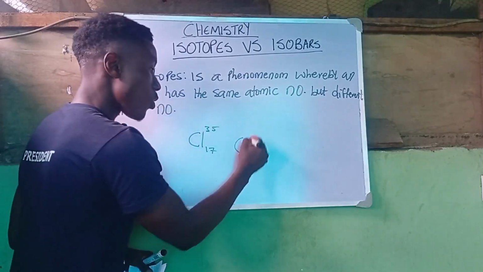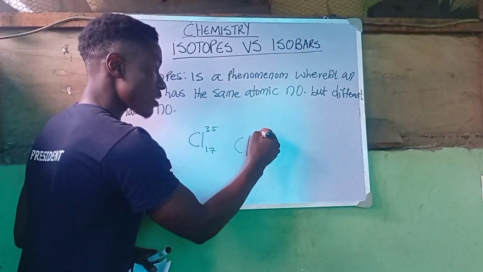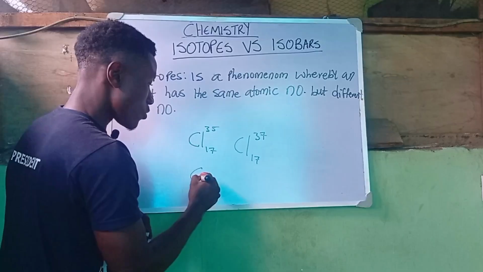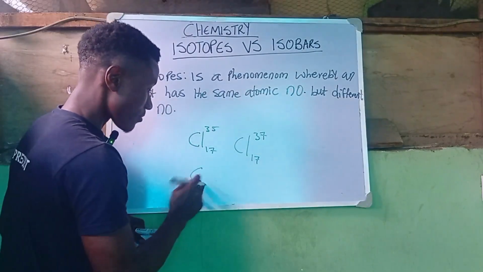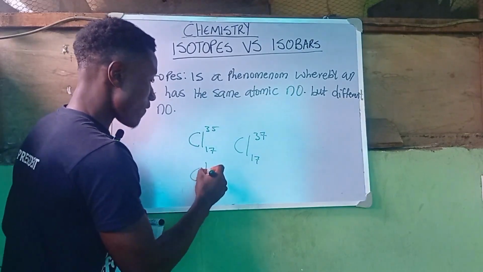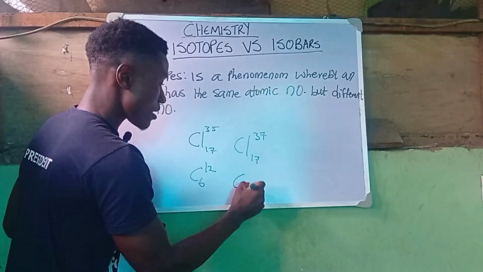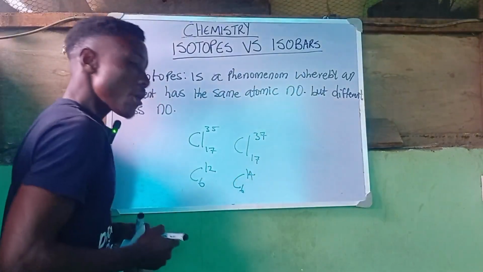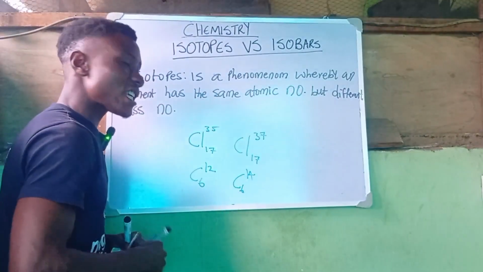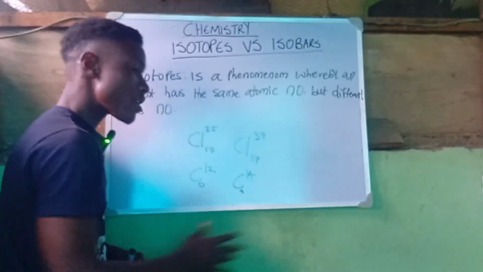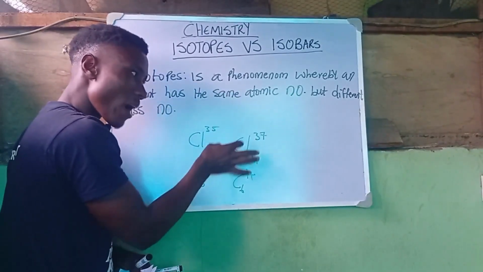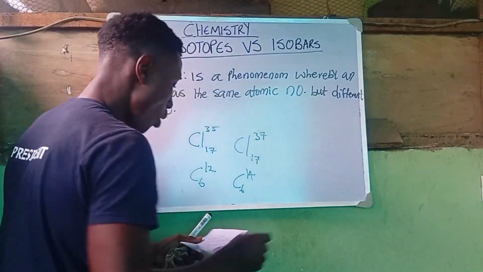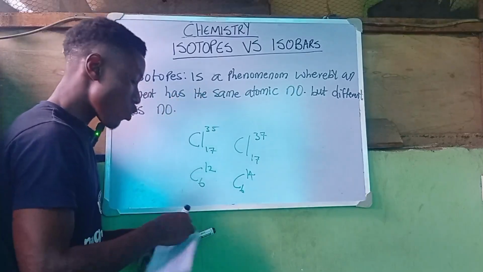We also have carbon 12 and carbon 14. When you see this concept, this is what is known as isotopy, whereby an element has the same atomic number, but different mass number. That is what isotopy is all about.